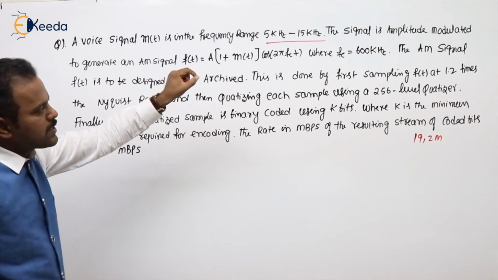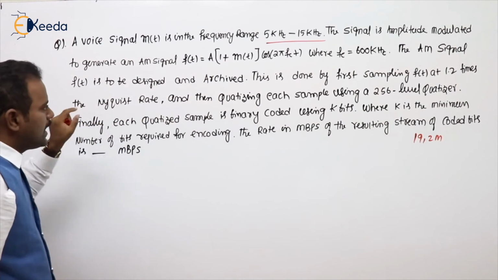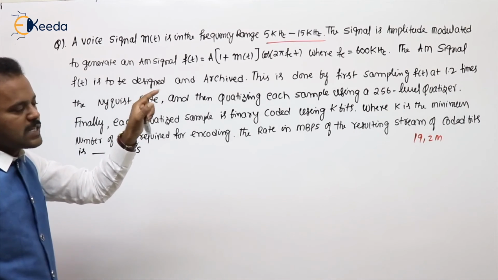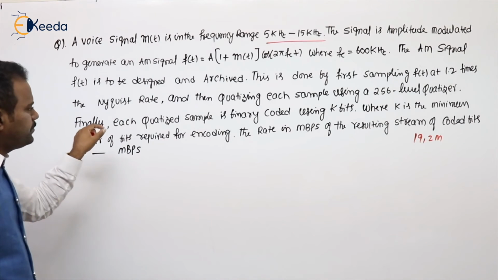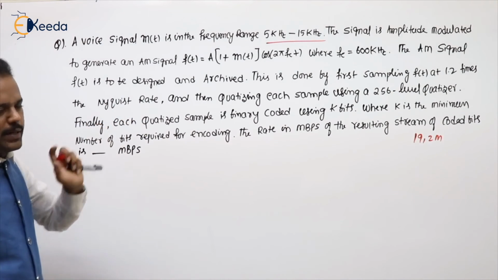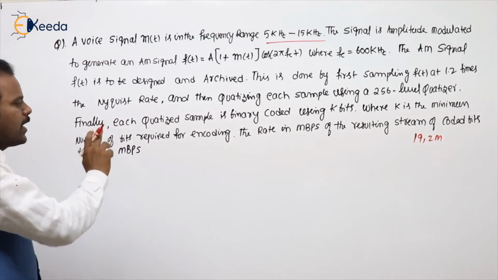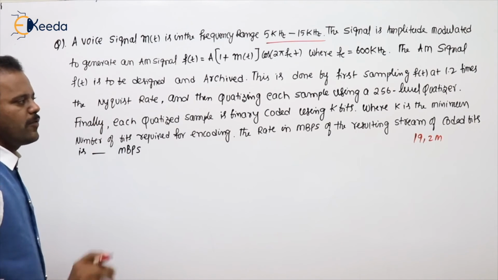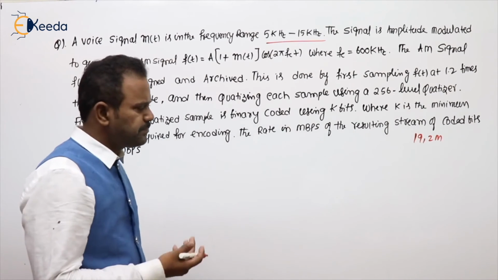This is done by first sampling at 1.2 times the Nyquist rate and then quantizing each sample using a 256 level quantizer. Finally, each quantized sample is binary coded using k bits, where k is the minimum number of bits required for encoding. The rate in Mbps of the resulting stream of coded bits is asked.